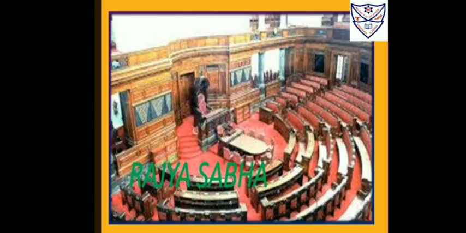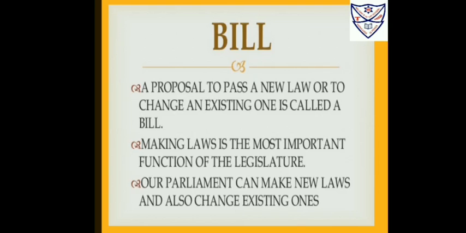Another body, Rajya Sabha, functions as the representation of the Indian states in the parliament. It has the power to initiate legislation. A bill has to be passed in the Rajya Sabha so that it can become a law. Hence, it plays a great role in altering and reviewing the laws that the Lok Sabha passes.